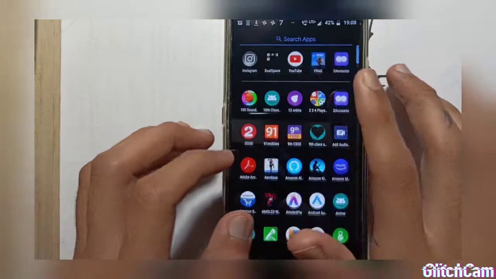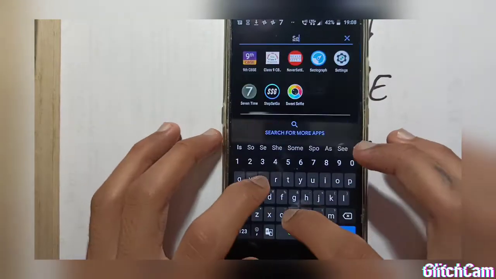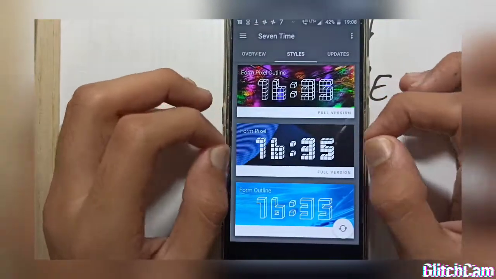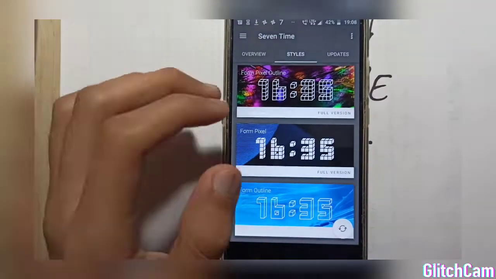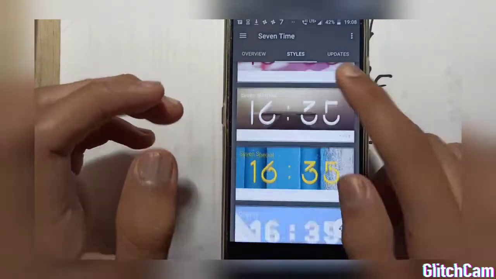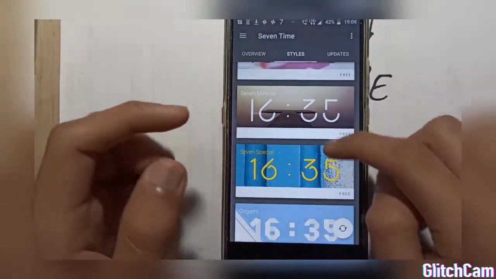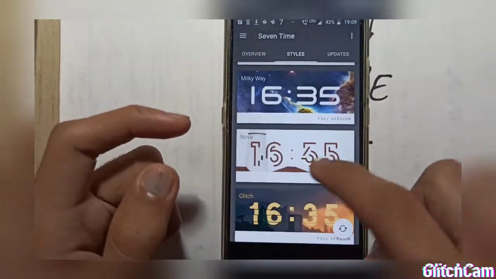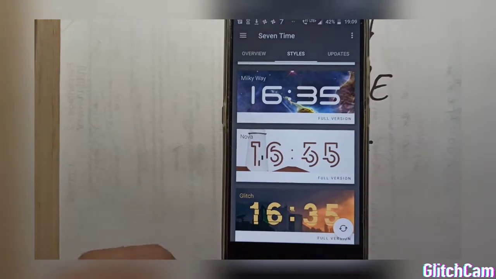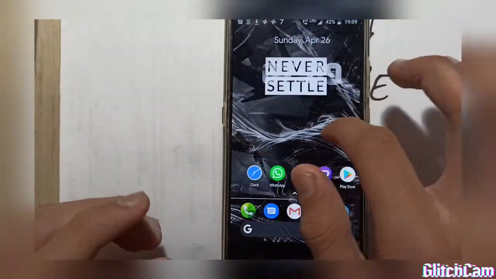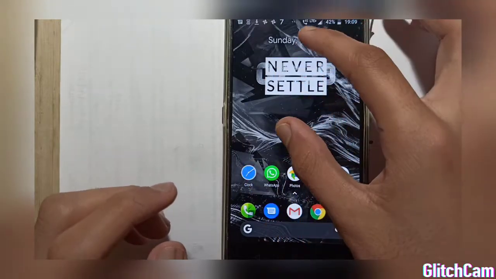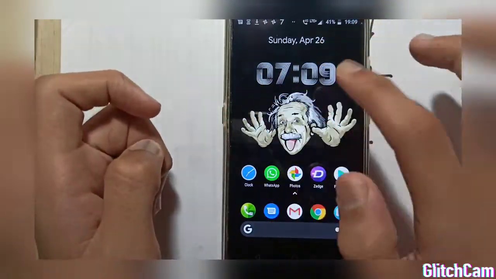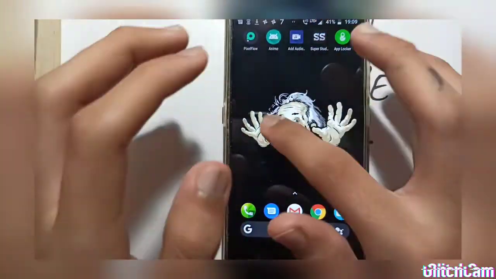Fourth on this list is 7 Time. 7 Time is a good clock and its widgets are really outstanding, and you can see the minimalism and maximalism. You can also see that I have applied this. I will change the wallpaper, so now you can see the clock. It looks great, and I have purchased the full version.